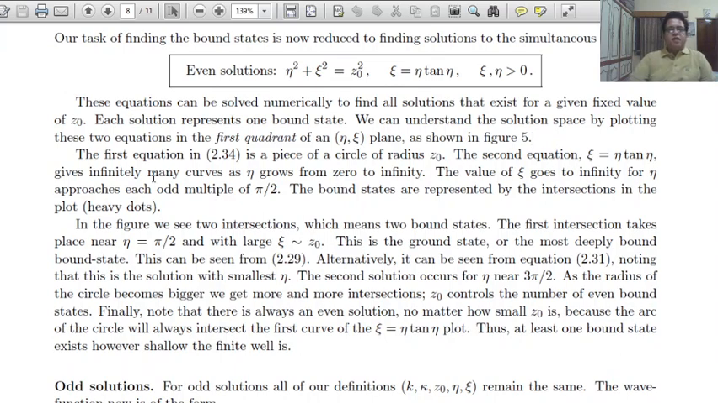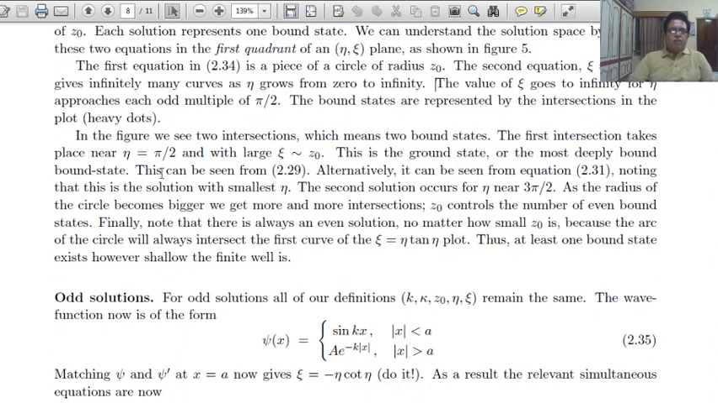So you can easily see that the first equation is a piece of a circle whose radius is z0. The second, xi equal to eta tangent eta, gives infinitely many curves as eta grows from 0 to infinity. The value of xi goes to infinity as eta approaches each odd multiple of pi by 2. The bound states are represented by the intersections in the plot. In the figure we see two intersections, which means two bound states.